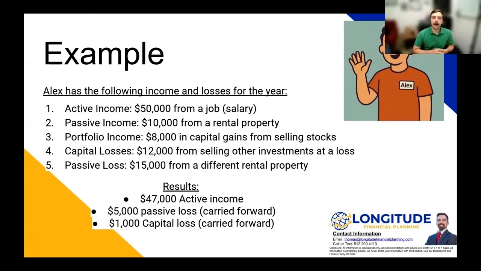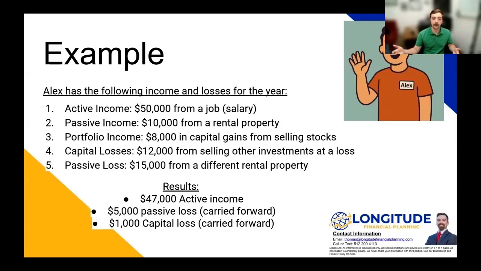So let's break down that passive loss. We have $10,000 of passive income from a rental property and $15,000 of a passive loss from a different rental property. So if we net those out, we have a $5,000 loss. It's a passive loss, and we don't have any other passive gain to offset it. And so therefore, we're just going to have to carry that loss forward.